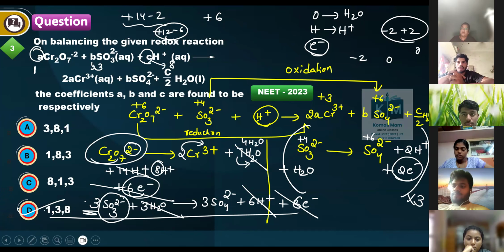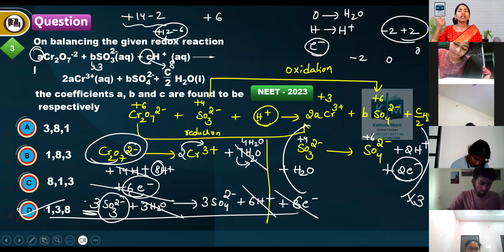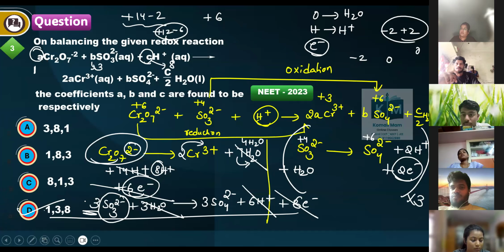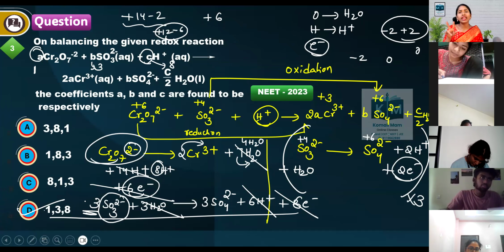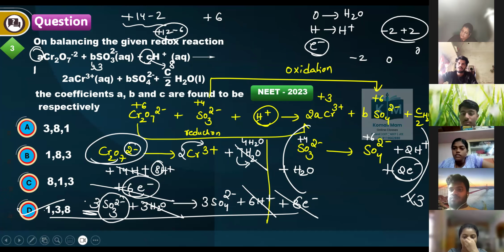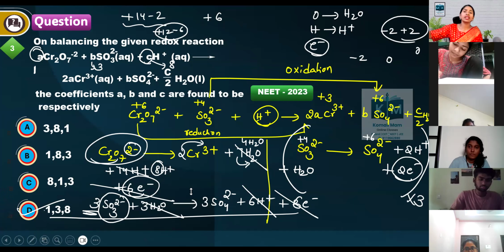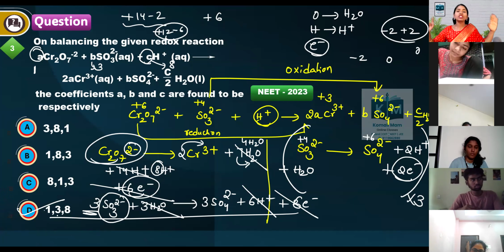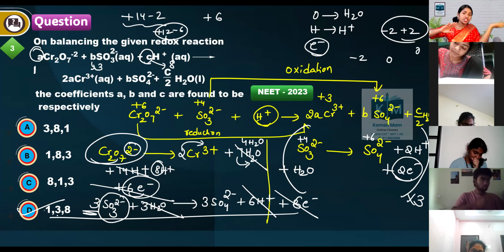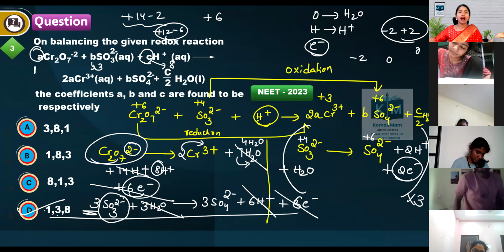Everybody clear? One time recollect the information of balancing a redox reaction in acidic medium. Either of 2 methods you follow, any one method, either oxidation number method or half cell. Better follow half cell, so both questions you can cover. First write oxidation numbers, then separate the oxidation half reaction and reduction half reaction.